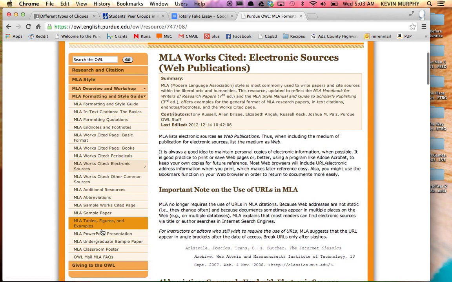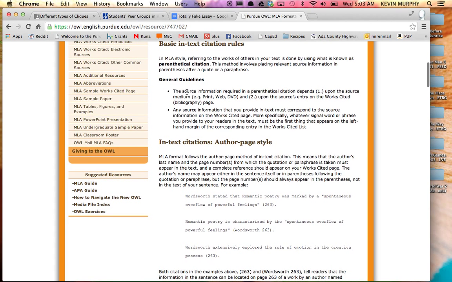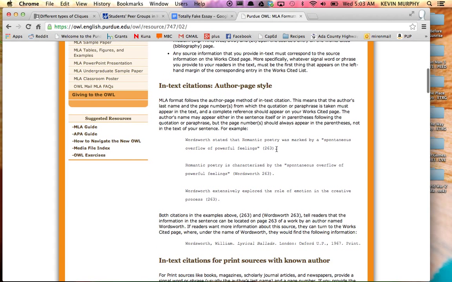So I need in-text citations. Where am I going to find that? Right here, in-text citations. This is so I can put information right in my essay. So I'm going to click here, and I'm going to look for basic rules. They say to put something in parentheses, like this, that tells me where I got this.